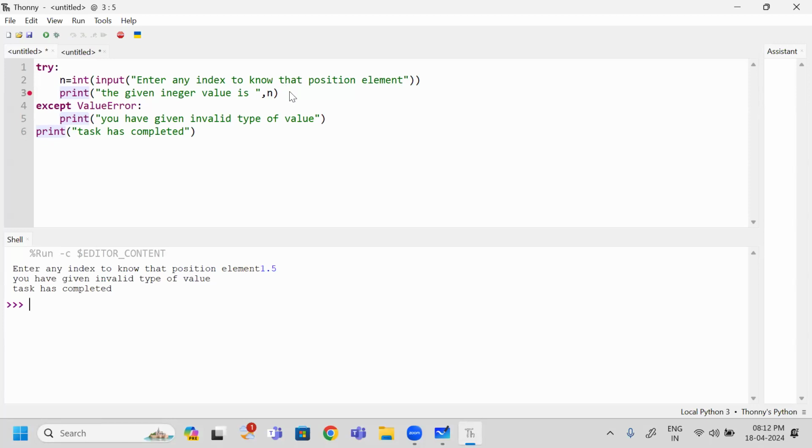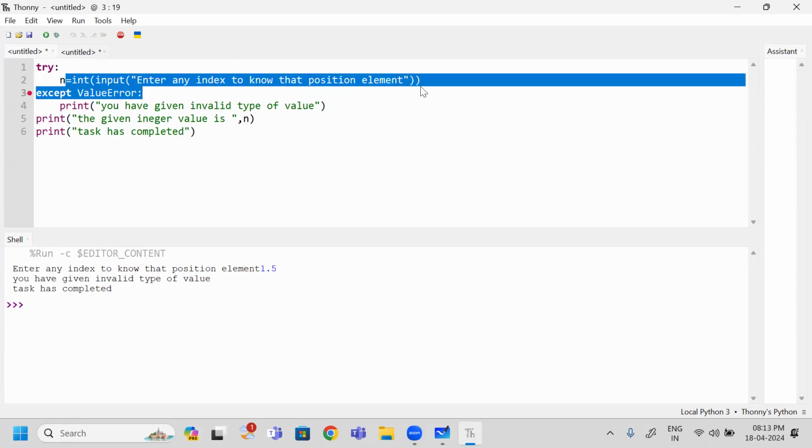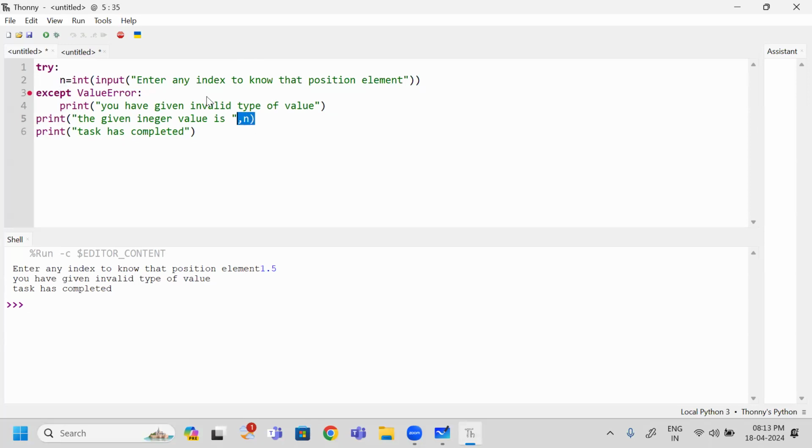Here, just now I said, sir, why did you write this one at this place? Previously, you have written only the line which is going to generate an exception. Okay, so I will tell you what happens when I write this one outside of this block. So here, if this line does not give any error, then what happens? A valid n value you will get. That n value will be printed at this place. Now I am going to run this program.